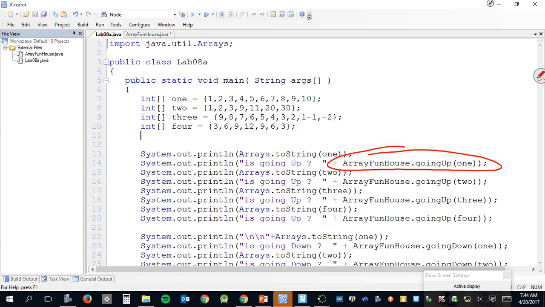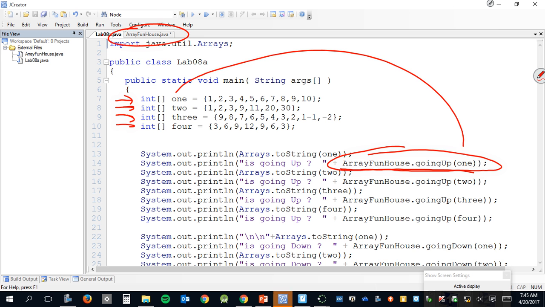ArrayFunhouse is the name of the class where I put those methods. And so these are static methods, which means you don't create objects. You don't have to create objects to use them. Okay, John? So you just call it by name of the class and then the method you want to call. And so we create our arrays here, and then we pass them in as parameters to these methods you create. Okay?